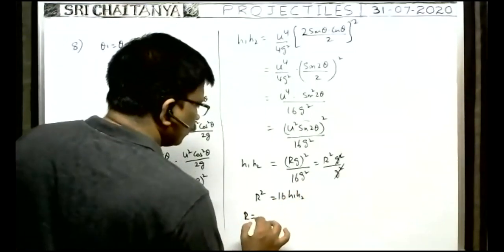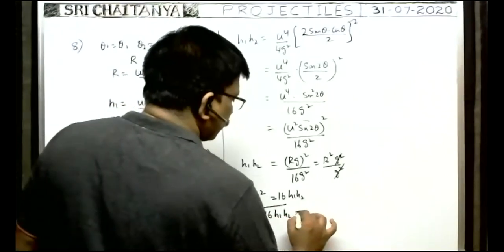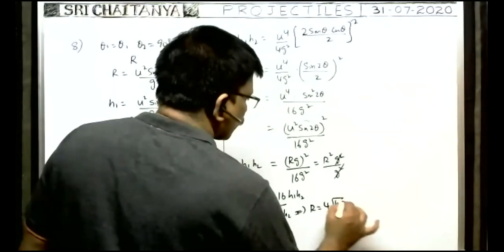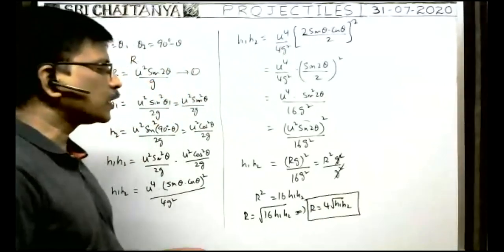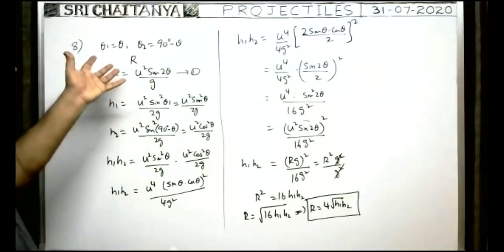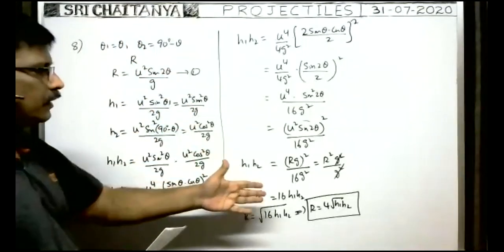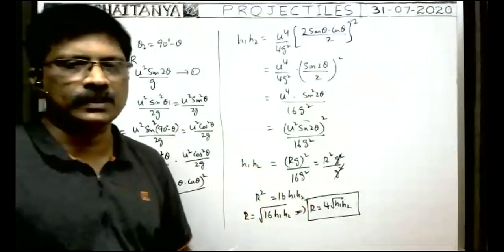Therefore, R is equal to square root of 16 H1 H2. That implies R is equal to 4 root H1 H2 we can write now. So this is the answer. If H1 H2 are the maximum heights reached by the projectile whenever the projectile is thrown with different angles of projection for which range is same, then the relation among those heights reached and the range is this one. Okay.